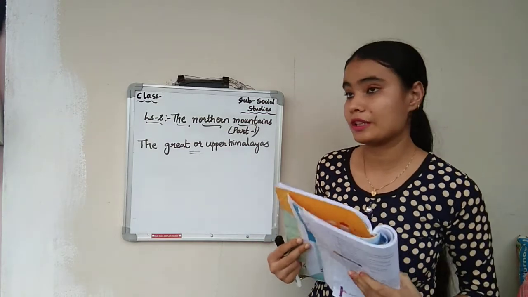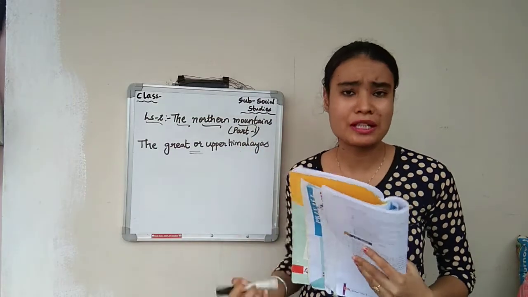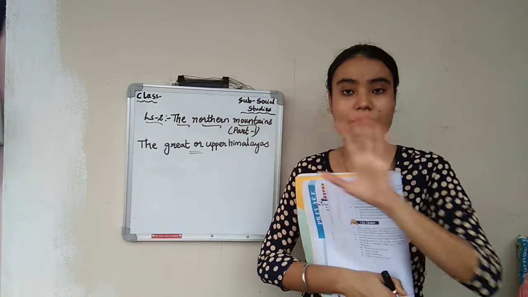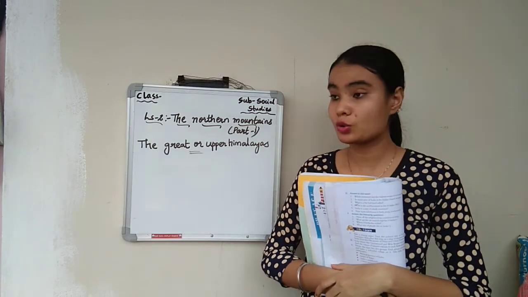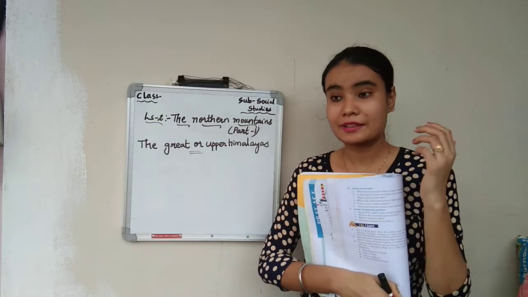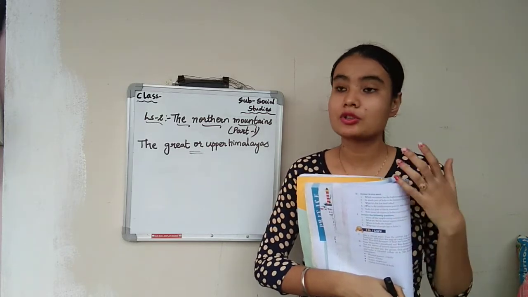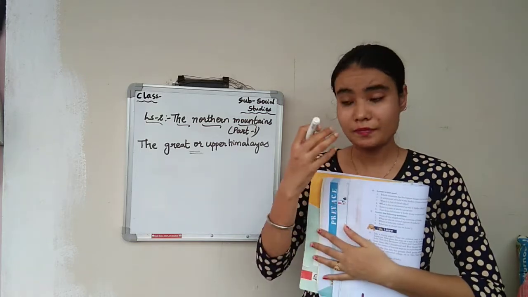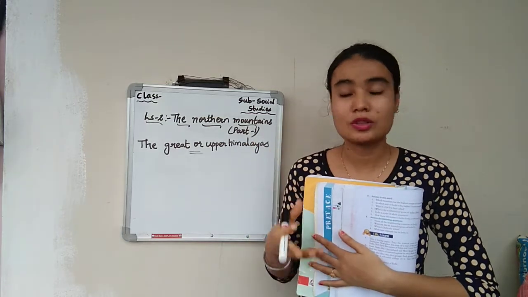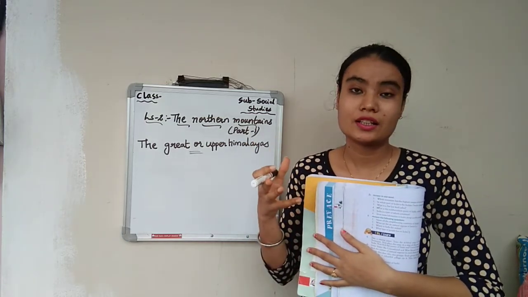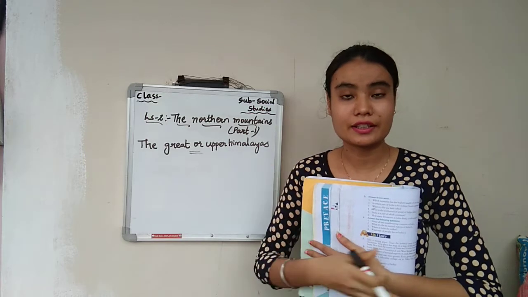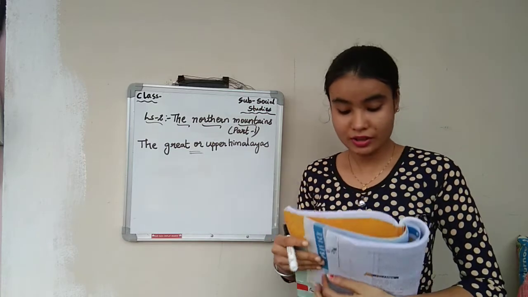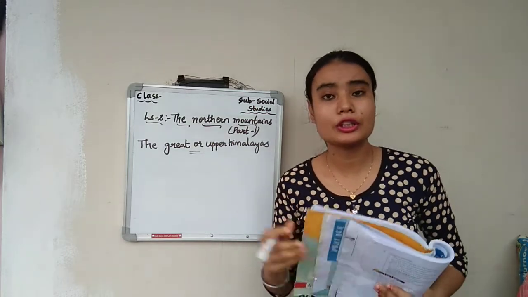So this northern mountain includes what? It includes the Himalayas. What are the Himalayas? The Himalayas is a place that is totally covered with ice. It is a totally cold region. It is all covered with ice, and during the summer when this snow melts, the water goes to rivers like the Ganga, Yamuna, and Saraswati. The water will flow to these rivers. So this is the Himalaya, and it is totally covered with ice.